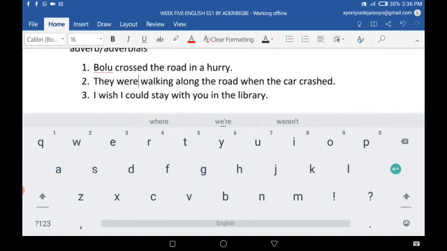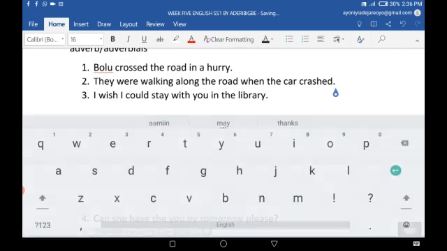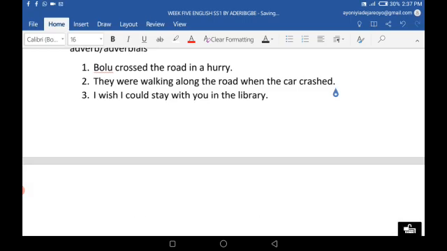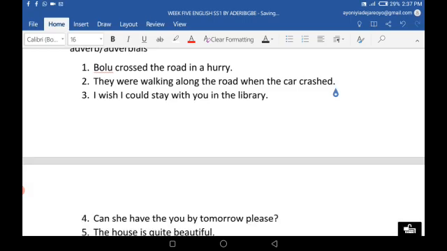But this other part of the sentence is the adverbial in there. When the car crashed. Adverbial clause. Crashed, past tense of crash. So that means there is a definite verb that makes it a clause. So we have when the car crashed as the adverbial clause.